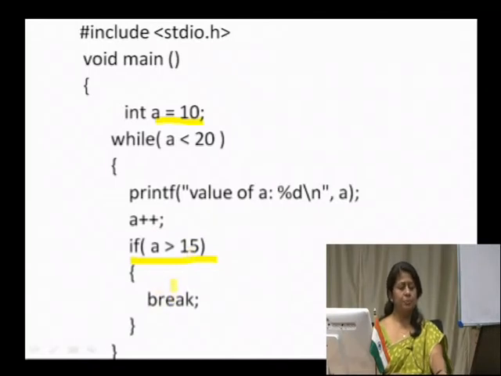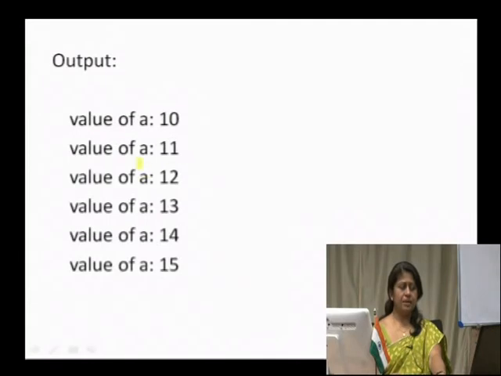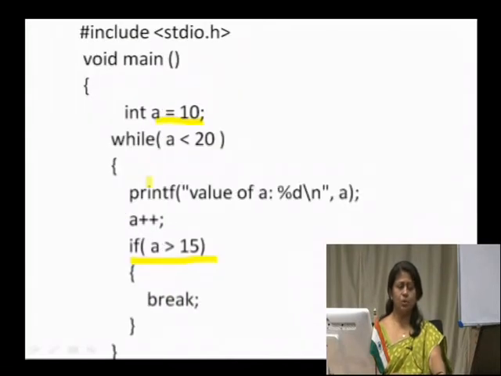So, the output would be 10, 11, 12, 13 and 14. This many times the loop body would be executed, and since we have given a condition, if a greater than 15 happens, then we terminate the loop execution.